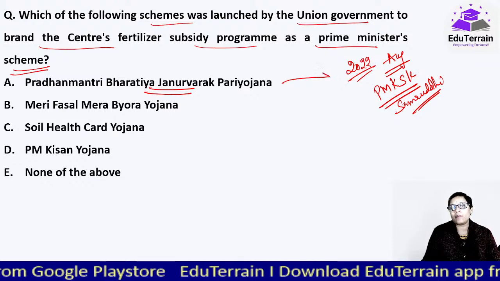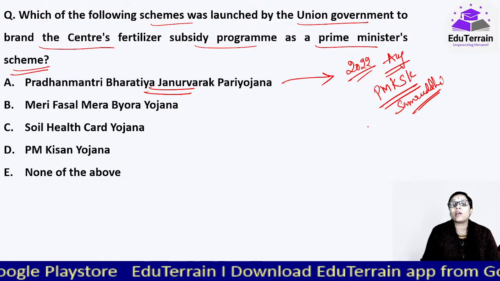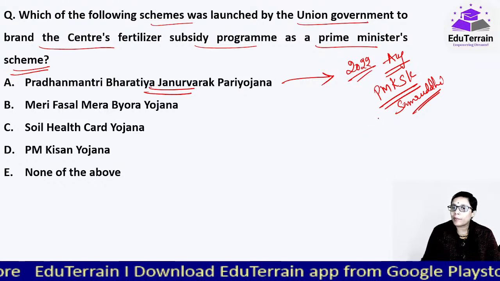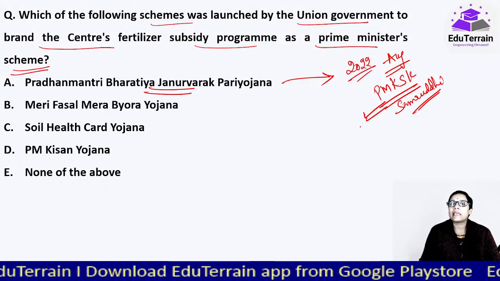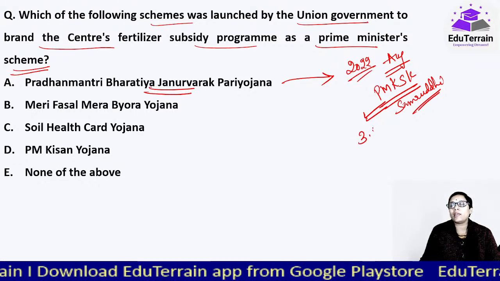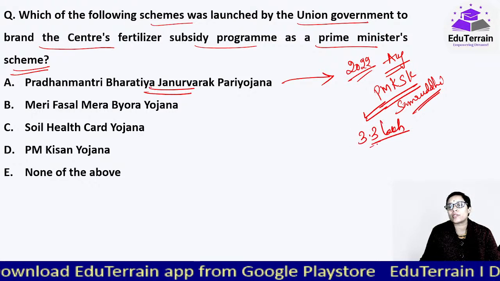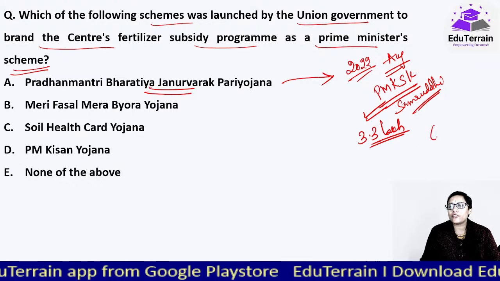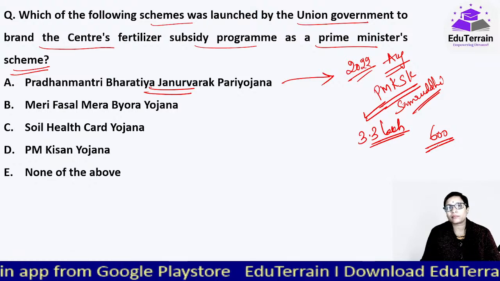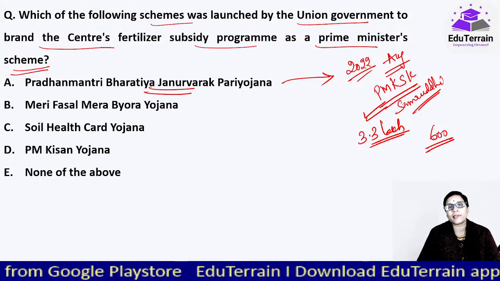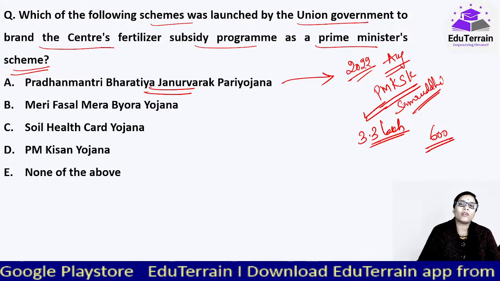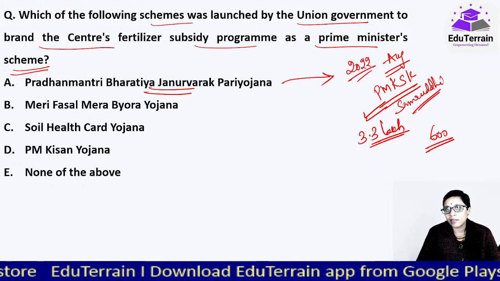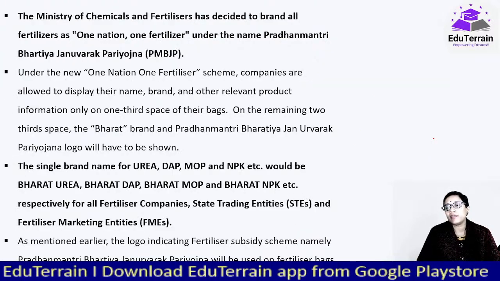Under this, they are planning to convert whatever retail stores are there already under this particular program, that is Pradhan Mantri Kisan Samriddhi Kendras, that is 3.3 lakh such stores, as part of which, I think in May 2022, 600 stores were launched. Slowly in phases they will be converting all the retail fertilizer stores to PMKSKs. And it is 3.3 lakh that they are targeting.